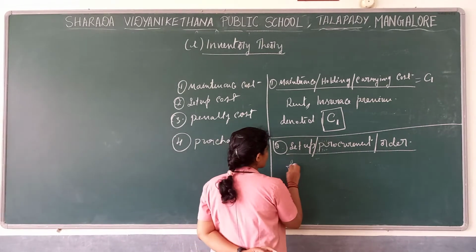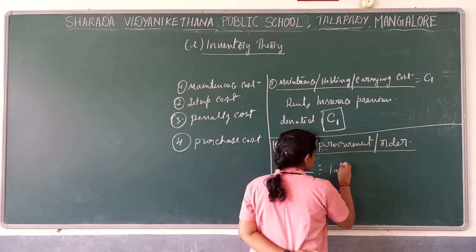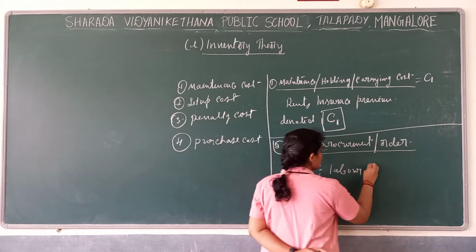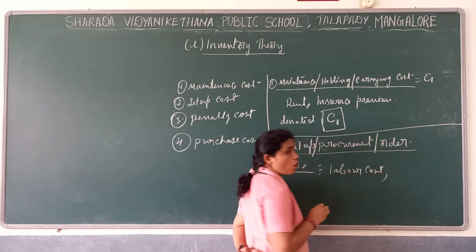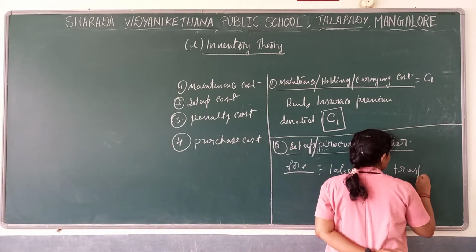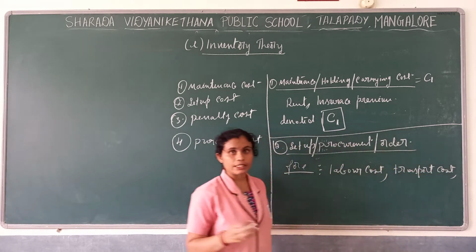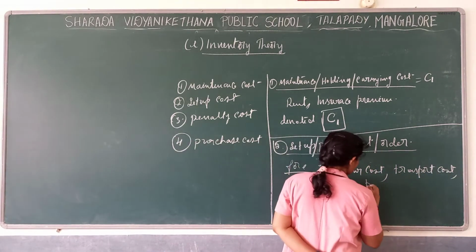For example, you can take labor cost, or you can take transport cost, or else you can take purchase cost.